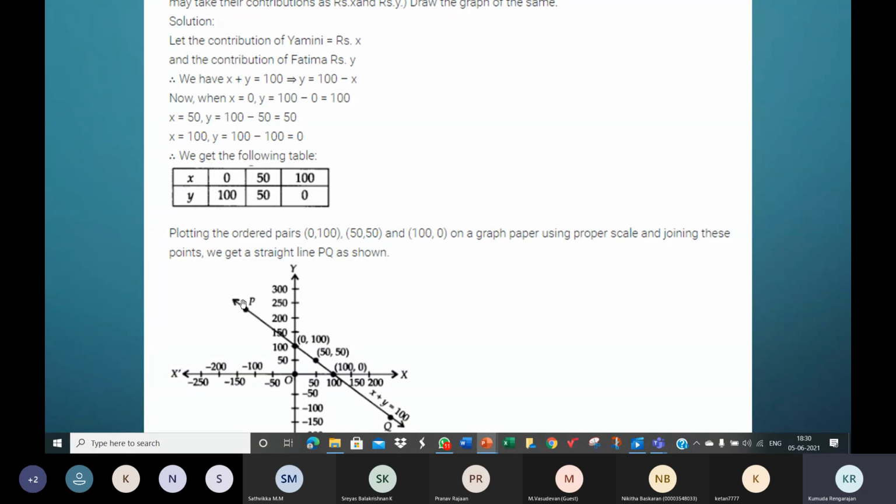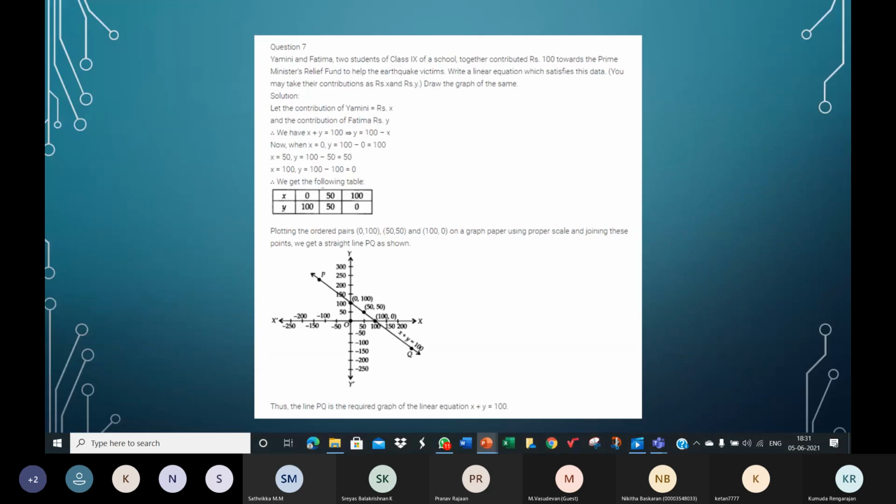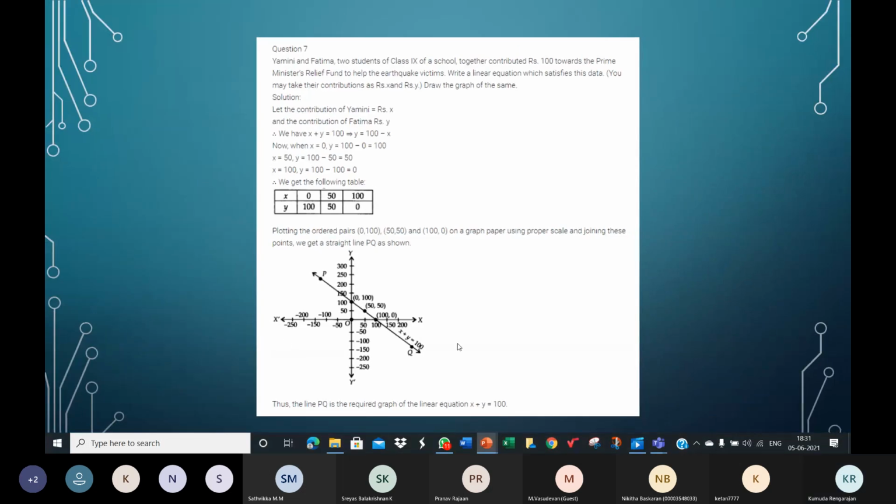So the scale largely depends on the values you have in the XY table. There is no one fixed scale. It depends on the values you have in the XY table, and you choose a scale to make it convenient for you to plot the points. So these are the different things.